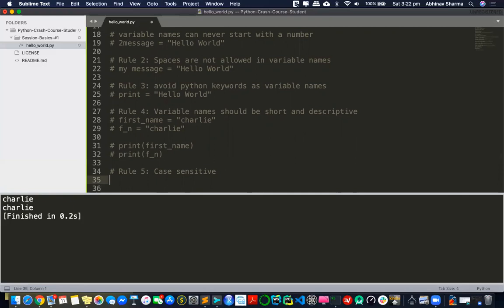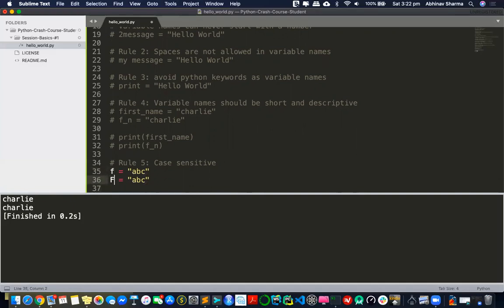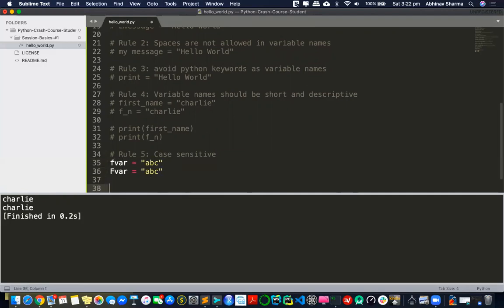So if I say f is equal to ABC and F is equal to ABC, those are two different things. Fvar and fVar are different. That's a takeaway from the variable side. Otherwise, sometimes you feel like you're assigning something to the right variable, but the casing is different, and it becomes very complicated.